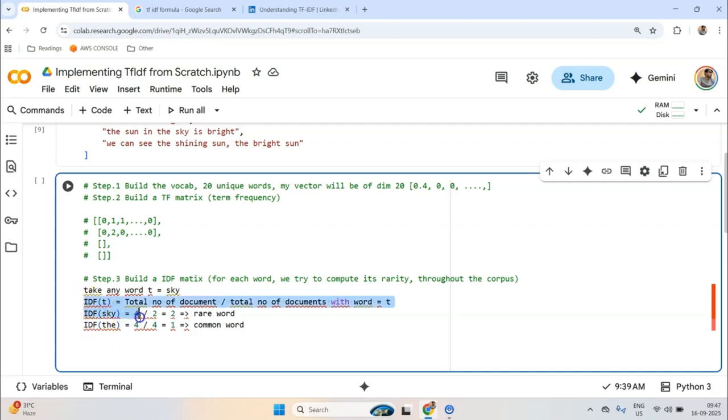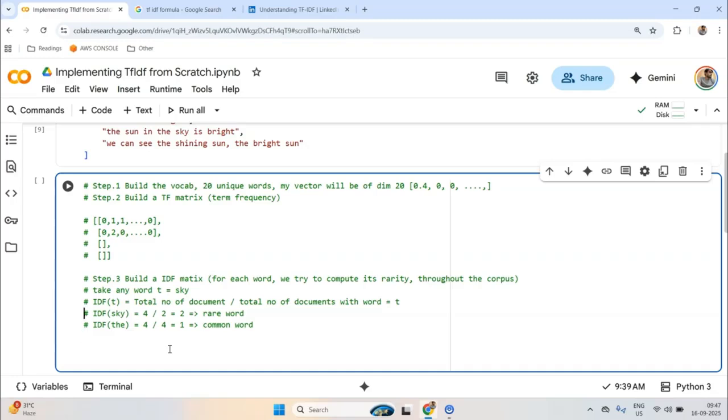So now we compute the IDF value for all the words. This is how we do it. Now, why do we take the log? Again, that is something you should not worry about. That is done to make some sort of normalization process.